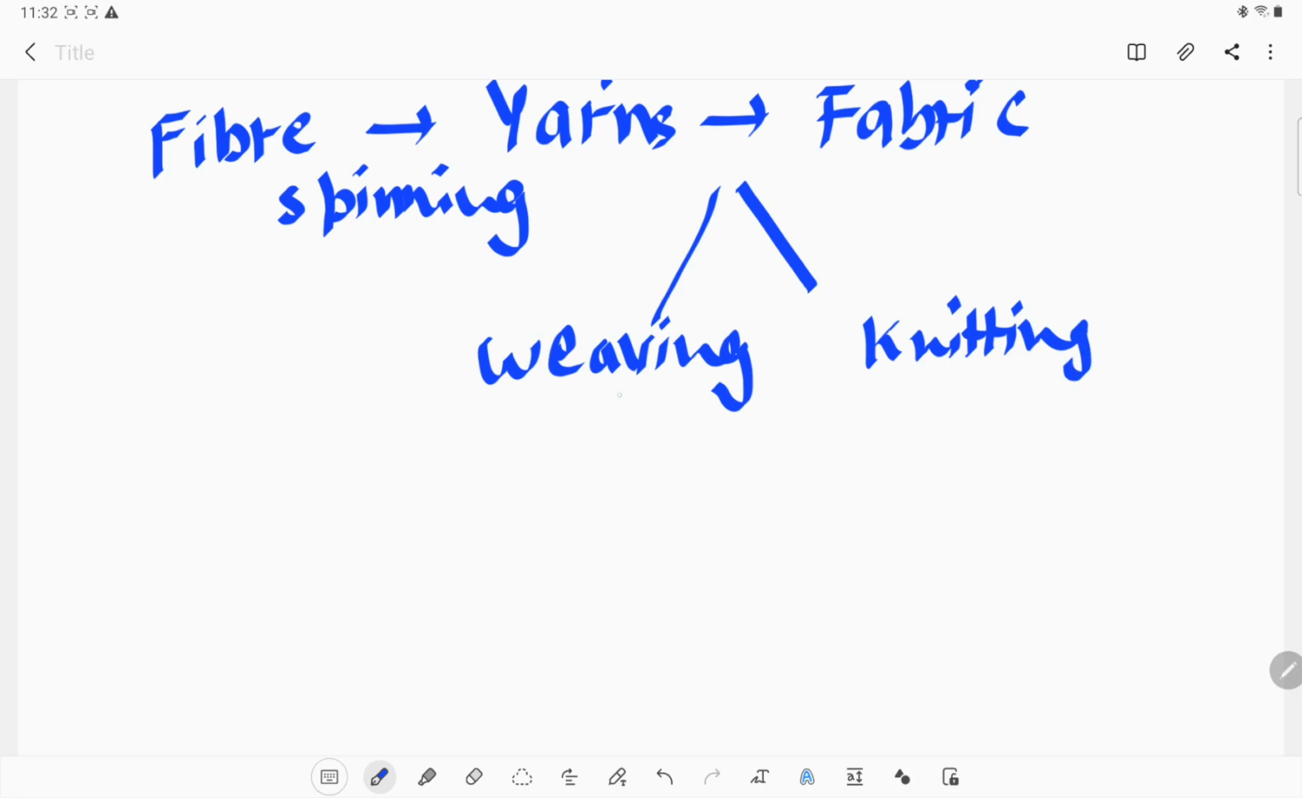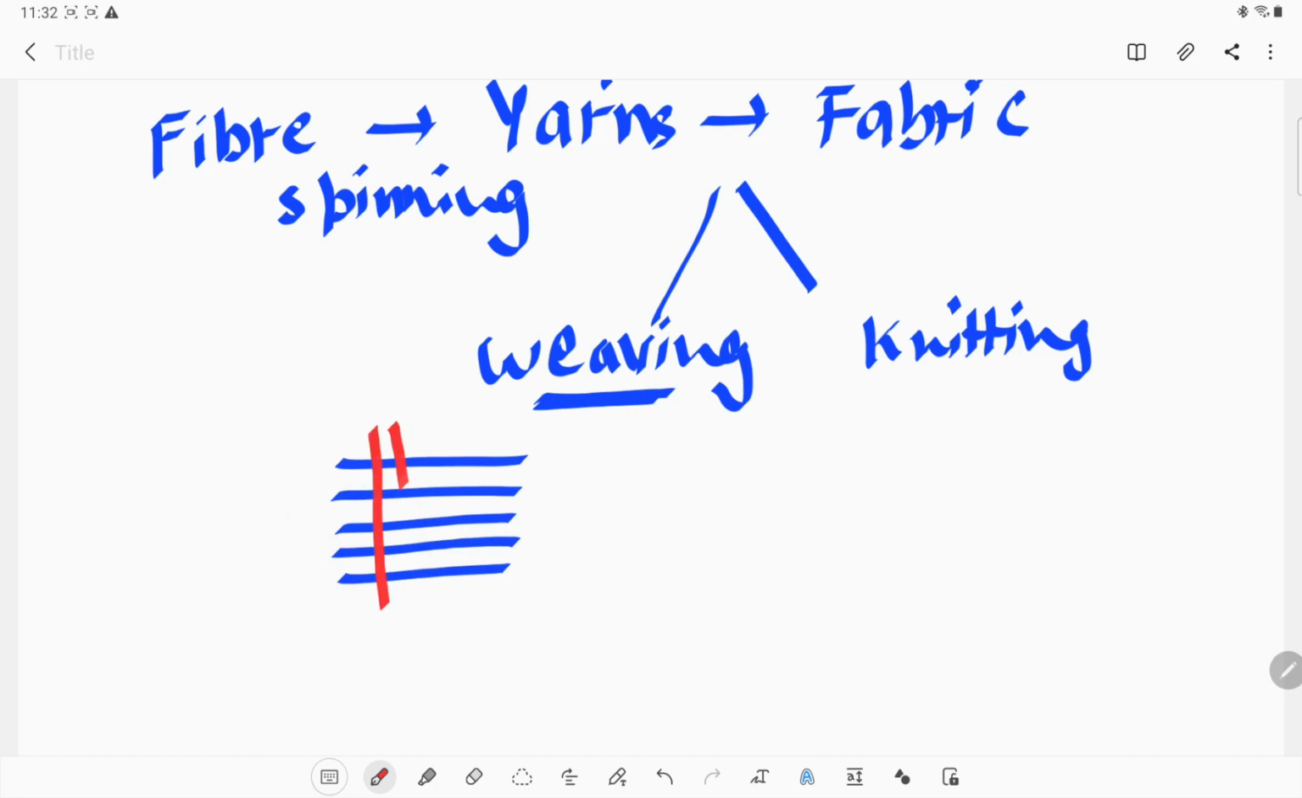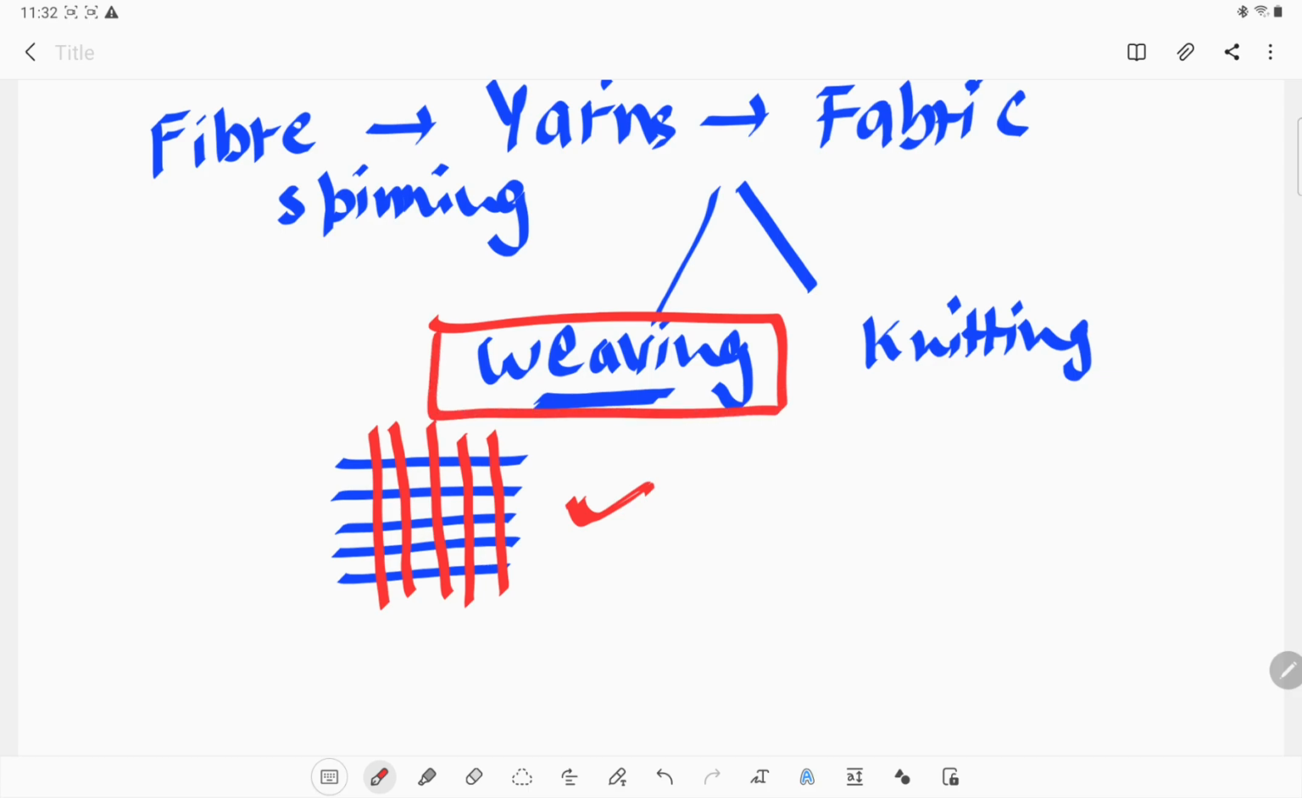Okay, in weaving we take two yarn strands. One strand is this one, and one strand is this one. These two yarn strands we use separately, and arrange them together to form a fabric. This is how the weaving process works.